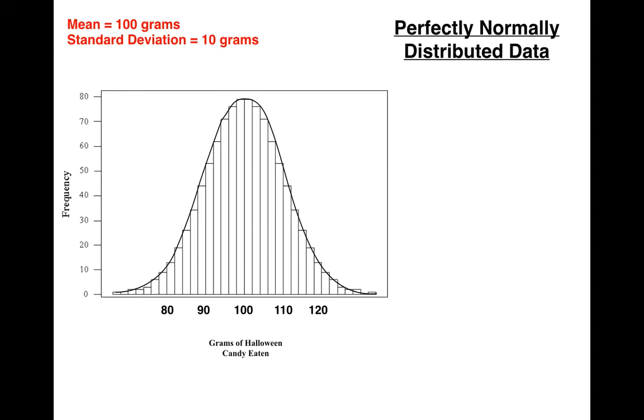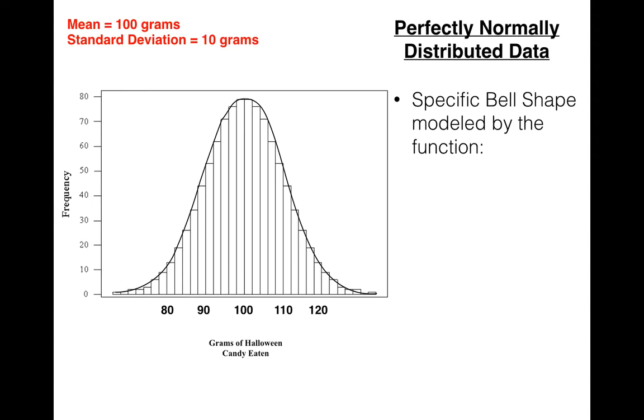Well, for perfectly normally distributed data, we know something. We have this specific bell-shaped curve, and it's modeled by a function. Now, I'm going to show you this function. There it is. And you have to memorize that function. No, just kidding. I don't care whether you know this function or not. In fact, I didn't know it. I had to look it up. But what's important to know is that it is modeled by a particular function. We know how to graph that curve.